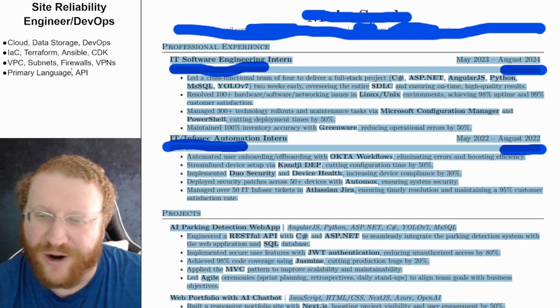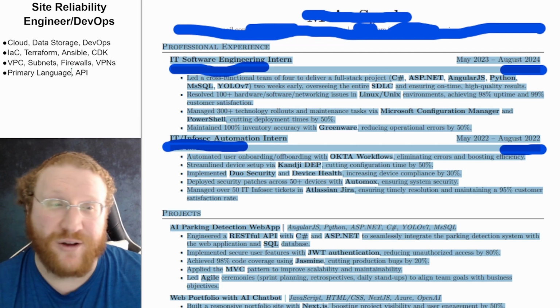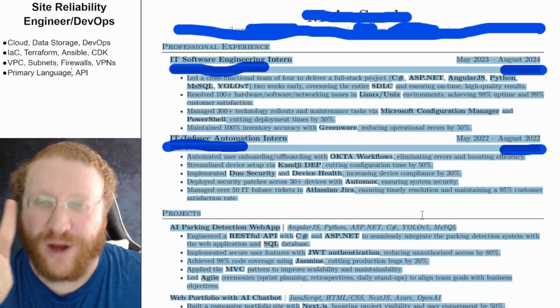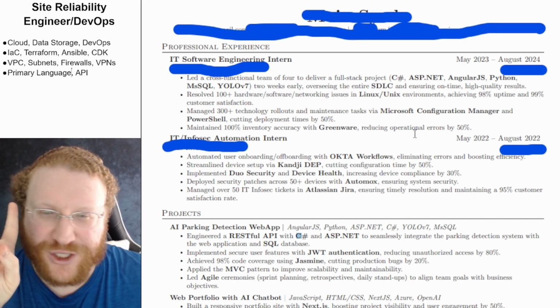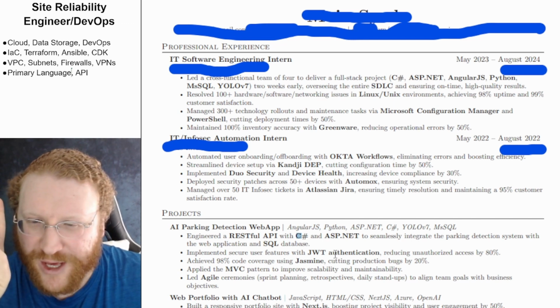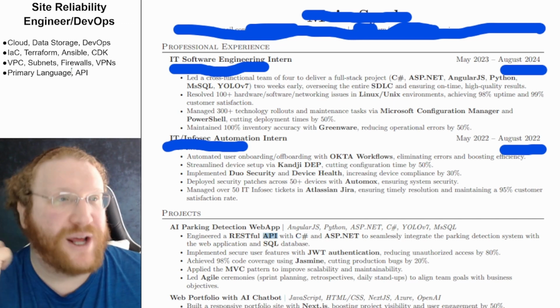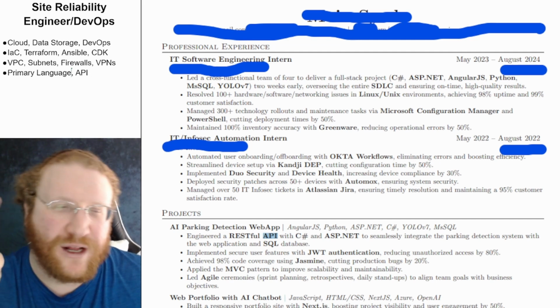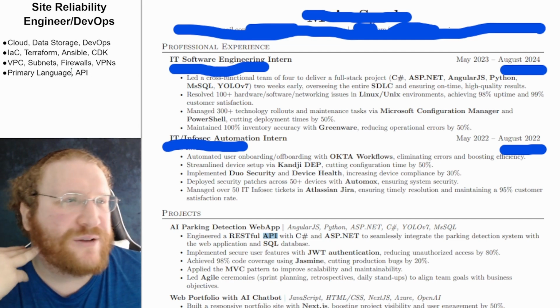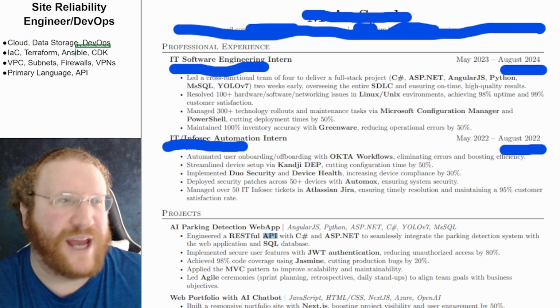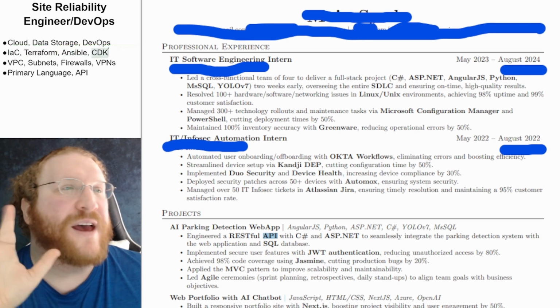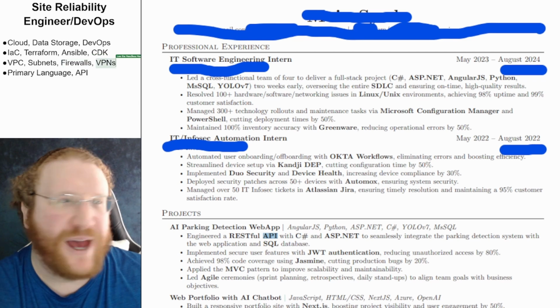But in this entire thing, I see two things that I want. I see a primary language here and here, which is C#. That's one. And I see API, and cloud. So three things. I don't see data storage. I don't see DevOps. I don't see IAC. I don't see Terraform. I don't see Ansible. I don't see CDK, VPC, subnets, firewalls, or VPNs.